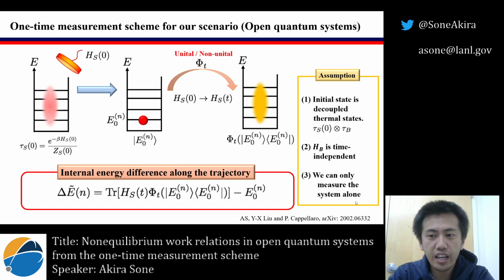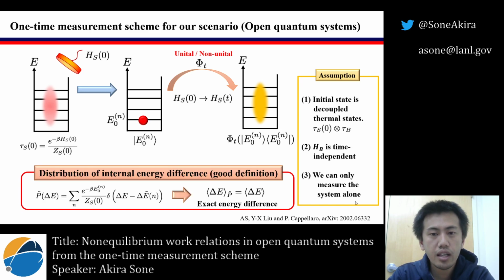Third, we consider the case that we do not have any access to the bath but can only measure the system alone. Following the same approach of Deffner, Paz, and Zurek, we define the internal energy difference as the difference between the expectation value of the final Hamiltonian with respect to the evolved eigenstate and the first measurement result. By following Deffner, Paz, and Zurek for a closed quantum system, we take the following distribution of the internal energy difference, which is a good choice because we can get the exact average internal energy difference.